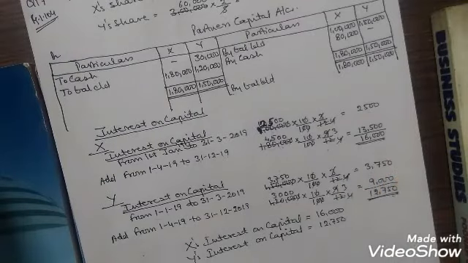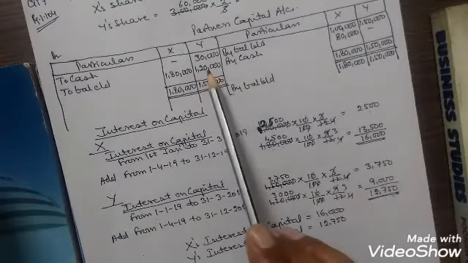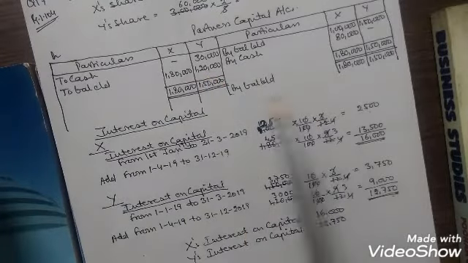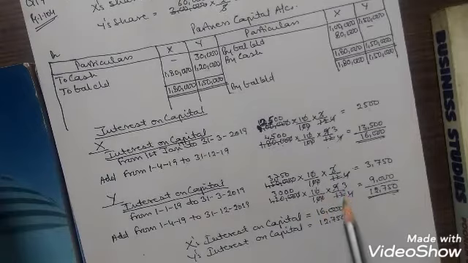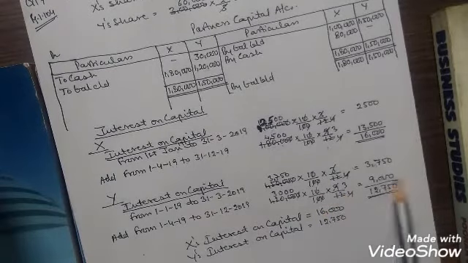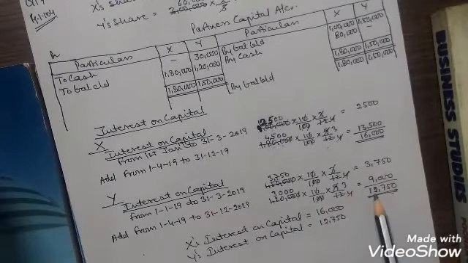Now we will add the remaining period interest, that is from 1/4/19 to 31/12/2019. This is a period of 9 months and his capital is 1,20,000 because he has withdrawn rupees 30,000. So 1,20,000 into 10% for 9 months is equal to 9,000. So his interest comes to rupees 12,750.